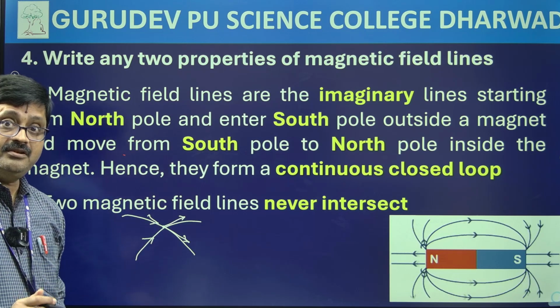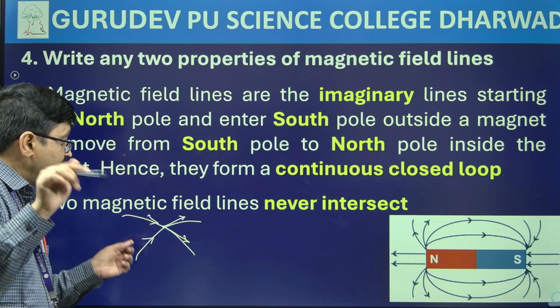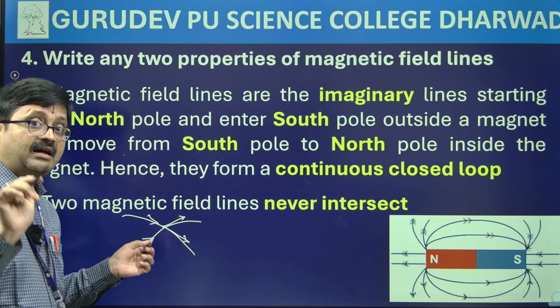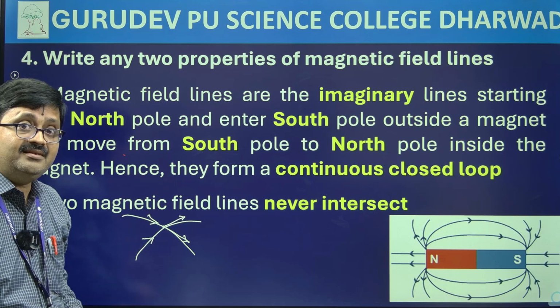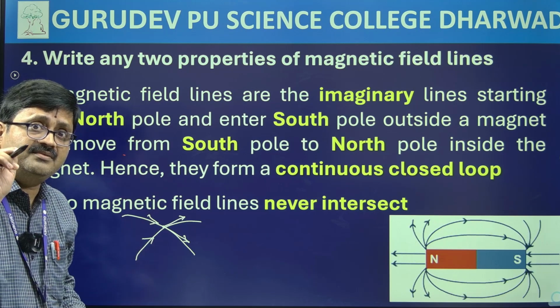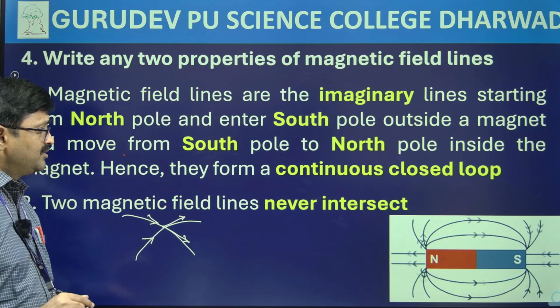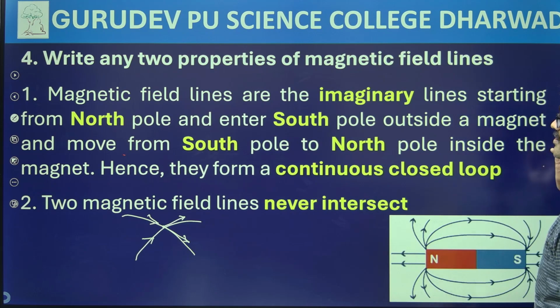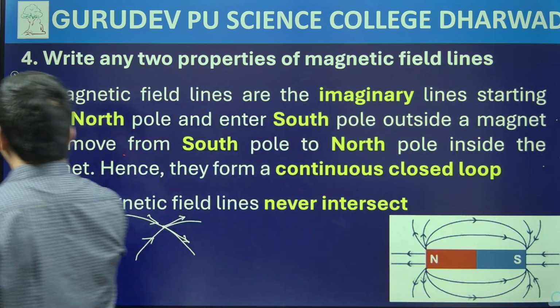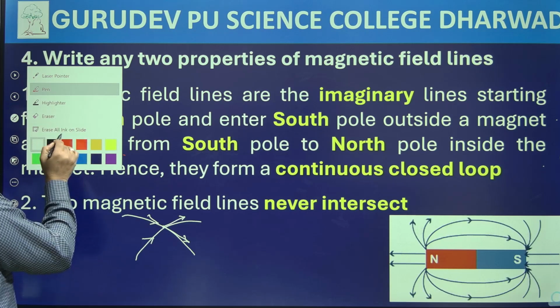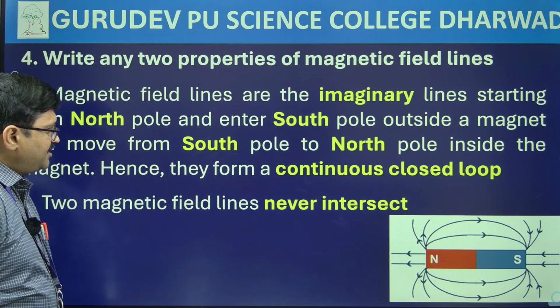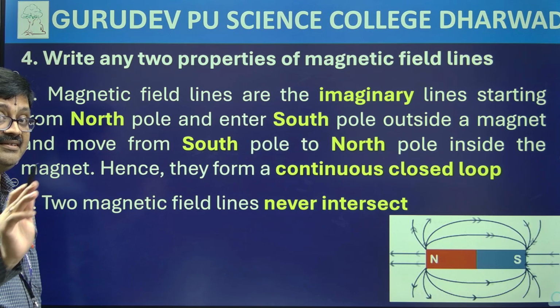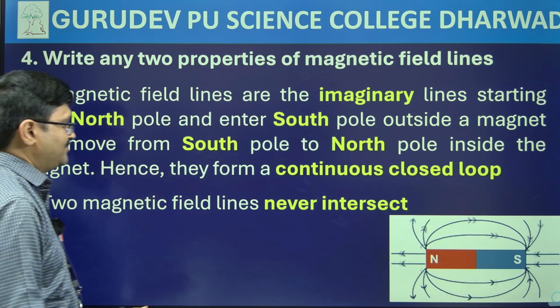So you can clearly see that at one point there will be two directions. Is it possible? Can a physical quantity like the magnetic field have two simultaneous directions at the same time, at the same point? Definitely no. So it is impossible. So hence we are not going to consider the intersection. So clearly we can understand that two magnetic field lines never intersect, okay.